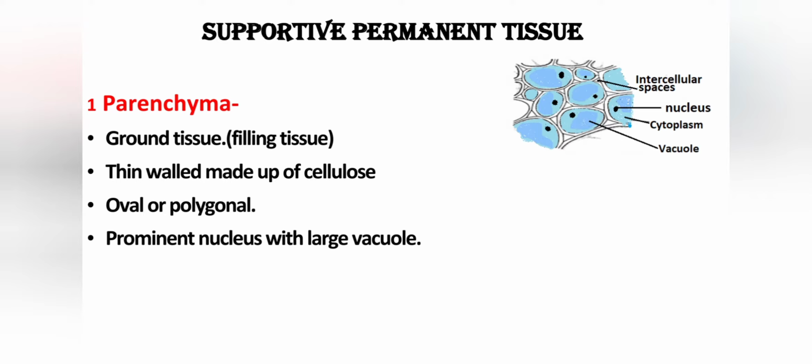If you look at this picture, in between the cells there are spaces. These spaces between the cells are called the intercellular spaces. So parenchymatous tissue has the presence of intercellular spaces. Now there are some hybrid varieties of the parenchyma cells. These hybrid varieties can be called the modifications of the parenchymatous cells.